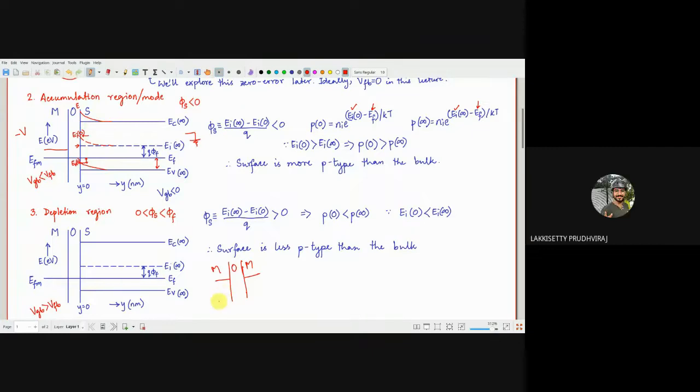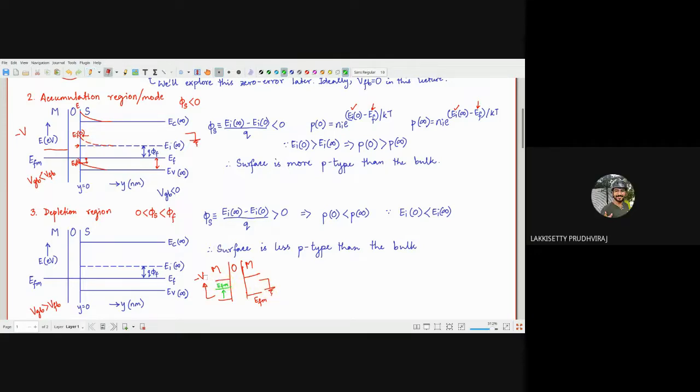Here you have placed ground, and here you have applied one minus V. What will happen is this EFM initially will be like this, but this EFM will shift above because you have applied a minus V. But this EFM remains the same because you have connected ground on the other side. So that is also happening the same way.